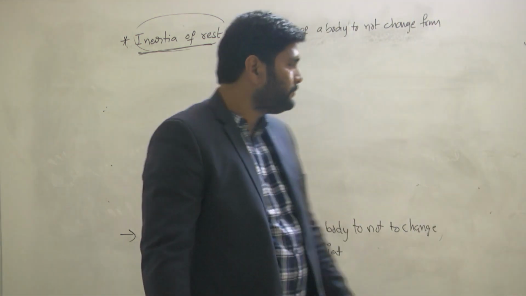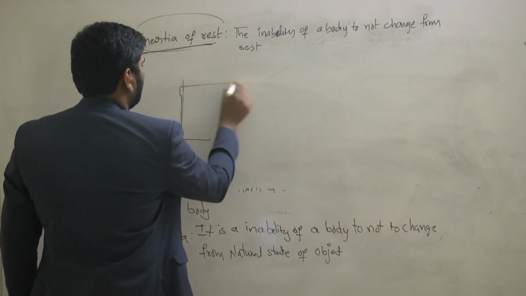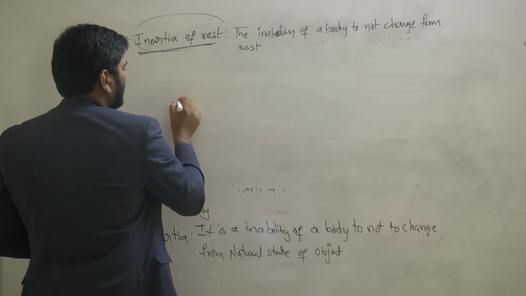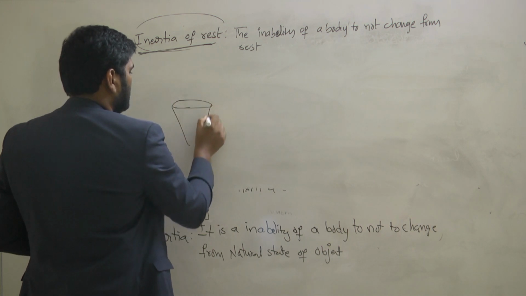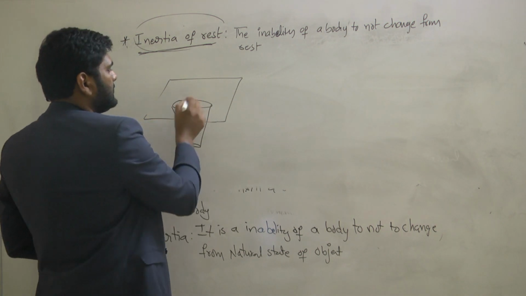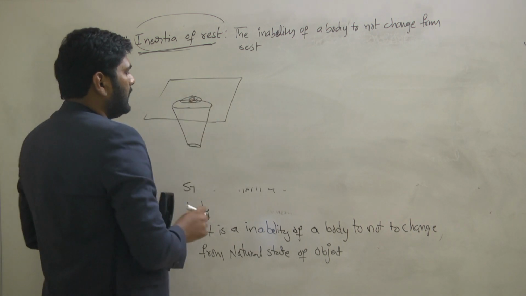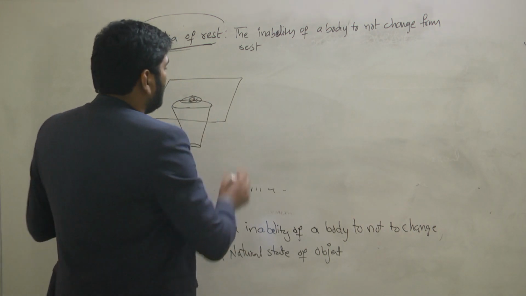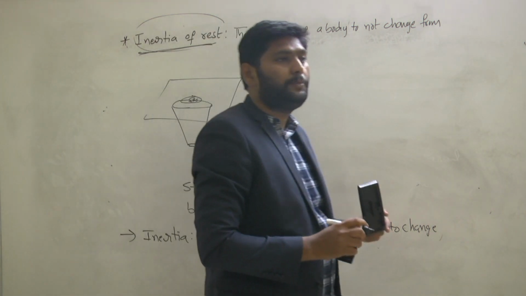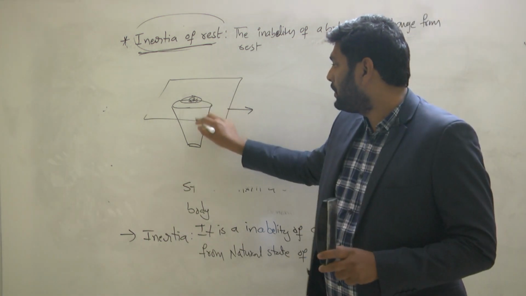Not only this, one more example we have. You know the carom board? Or else I'll take a glass tumbler. This is a glass tumbler. On this glass tumbler we have a cardboard. On this cardboard I am placing a 5 rupees coin. Suddenly, if you pull this cardboard, in which direction will the 5 rupees coin fall? Downward direction. It will fall into the glass, correct?